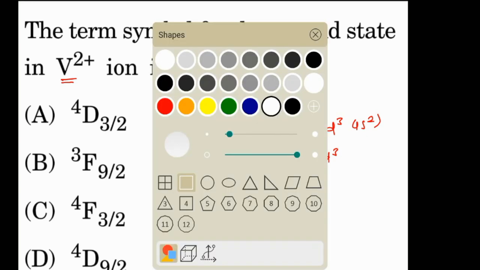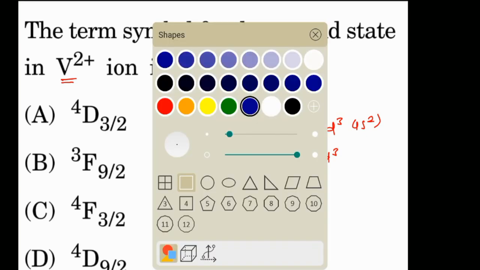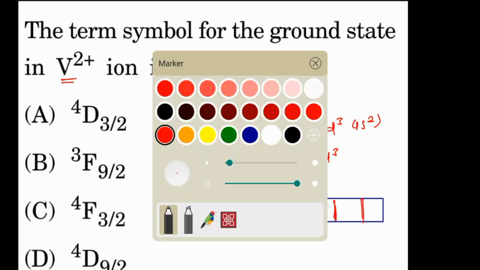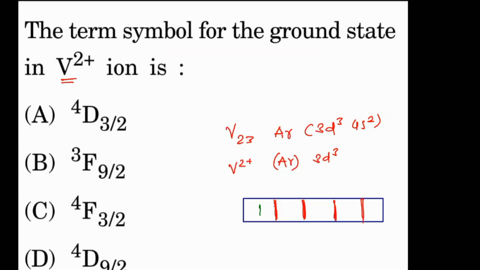3d3 means we have 3 electrons in the d orbital, and these 3 electrons are arranged according to Hund's rule. You know that for the d orbital we have ml values: plus 2, plus 1, 0, minus 1 and minus 2.